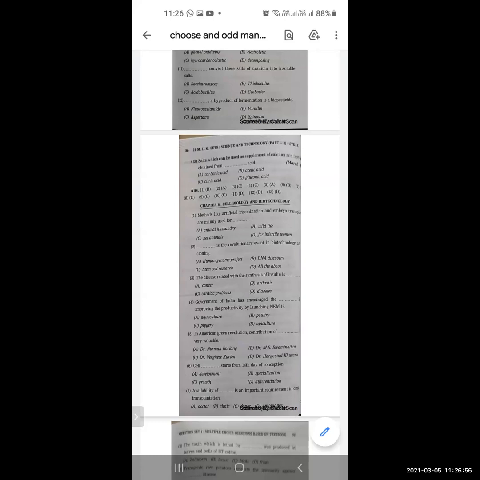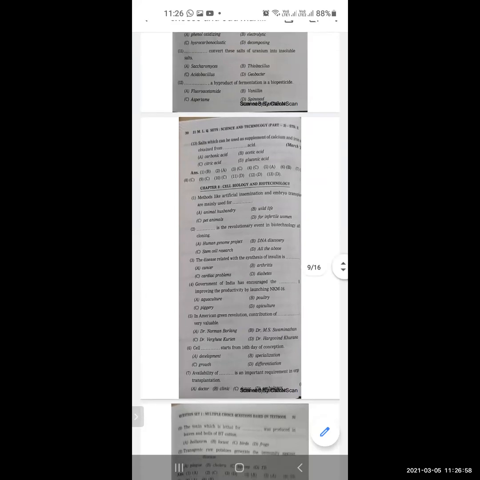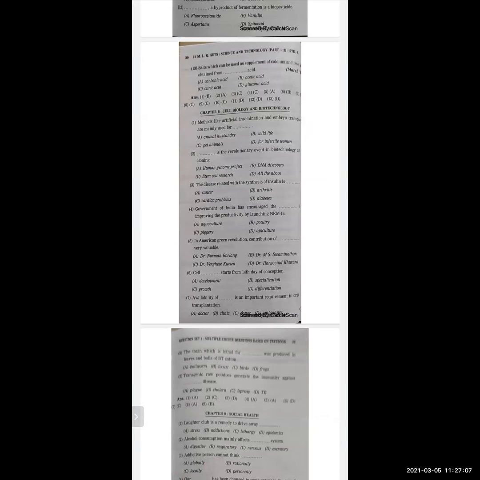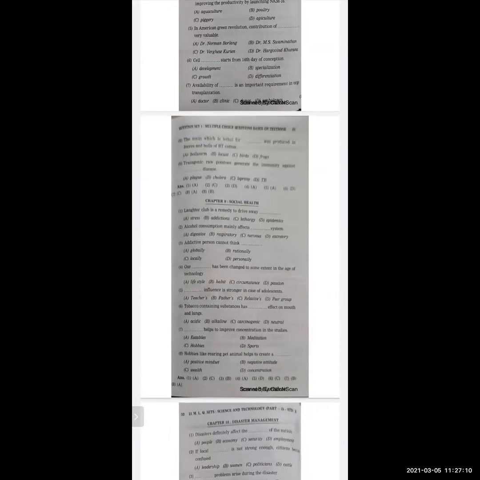Dash helps to improve concentration in the studies. Options are eatables, meditation, hobbies, sports. Correct option is meditation. Next, hobbies like rearing pet animals help to create a dash: positive mindset, negative attitude, wealth, concentration. Correct option is positive mindset.